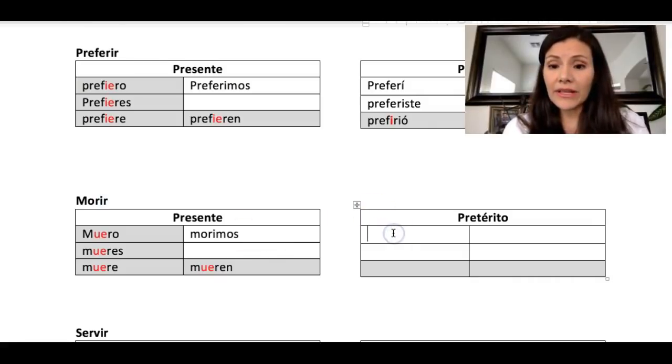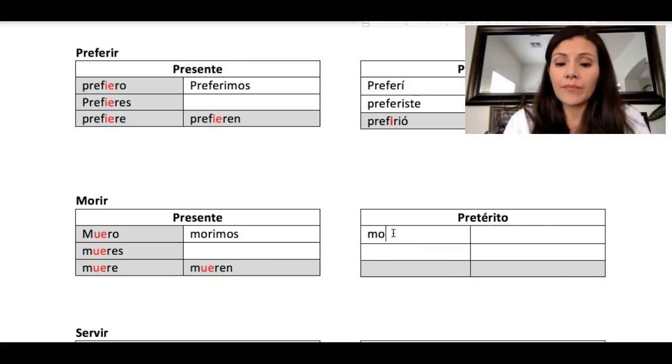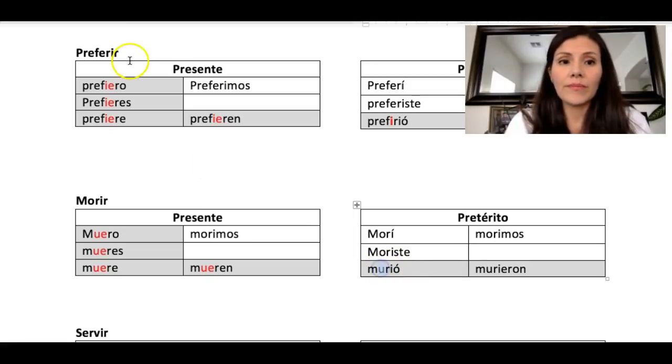So in the preterite, it's going to be morí, moriste, murió, morimos, murieron. Note that that third person underwent that one letter change from O to U.